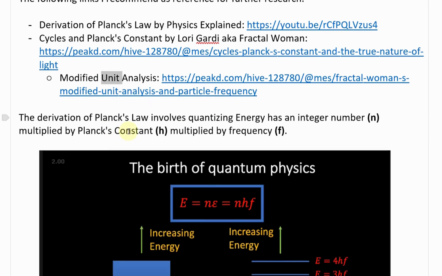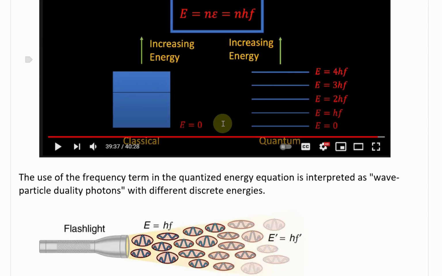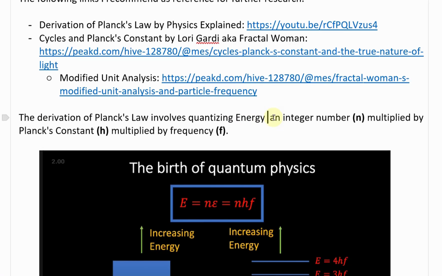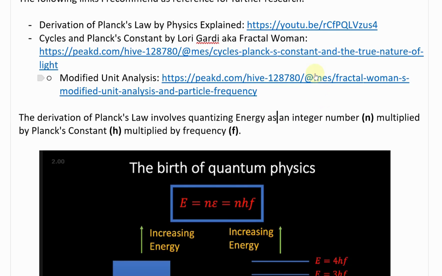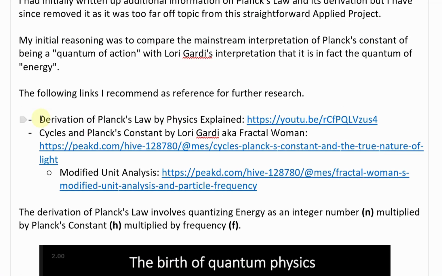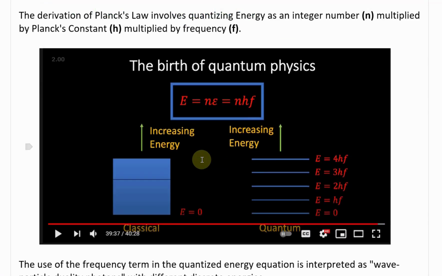So anyway, just for a quick summary, the derivation of Planck's law involves quantizing energy as an integer number multiplied by Planck's constant h and multiplied by frequency f. And this is from the derivation video right here. So here's just a screen grab from it.